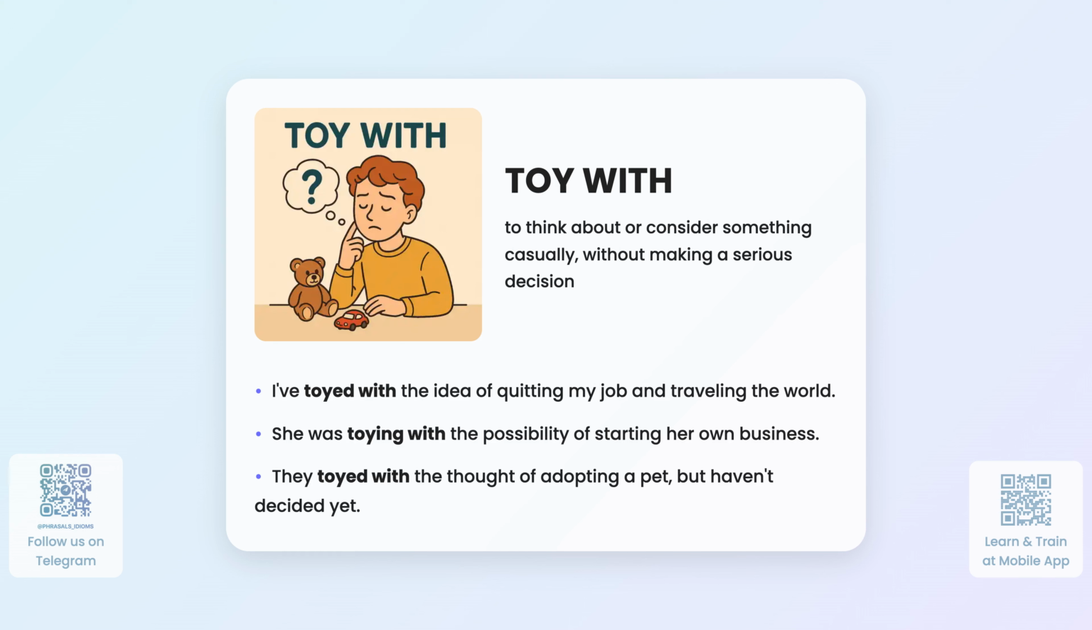Phrasal verb, toy with. Definition: to think about or consider something casually without making a serious decision. Examples: I've toyed with the idea of quitting my job and traveling the world. She was toying with the possibility of starting her own business. They toyed with the thought of adopting a pet, but haven't decided yet.